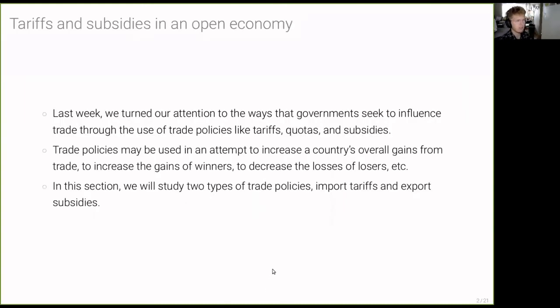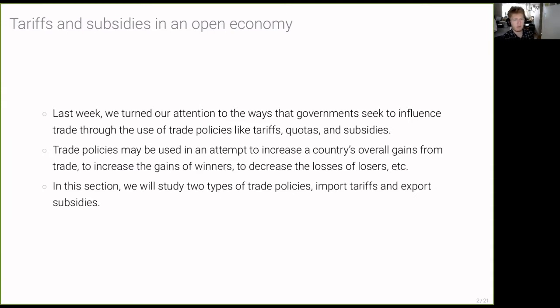And so last week, we turned our attention to the ways that governments seek to influence trade. And I know it says through use of trade policies such as tariffs, quotas, and subsidies, but we really only focused on tariffs. And so this week, we're going to think about other trade policies. In particular, we're going to consider subsidies. In thinking about both tariffs and export subsidies, they're going to have similar, but not entirely equal effects. In particular, we're going to see that they're going to have different implications for terms of trade.